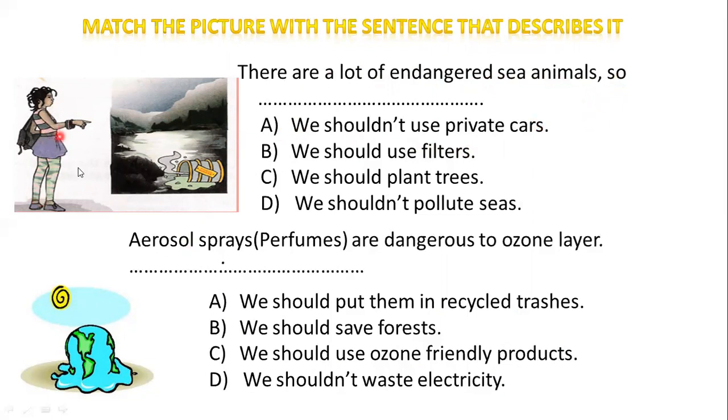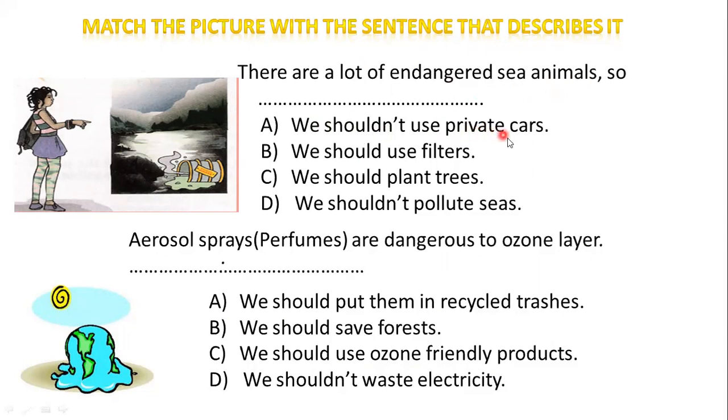Here we have a woman, we have a river, we have waste. There are a lot of endangered sea animals. This is the sea. Endangered sea animals like white sharks, whales.